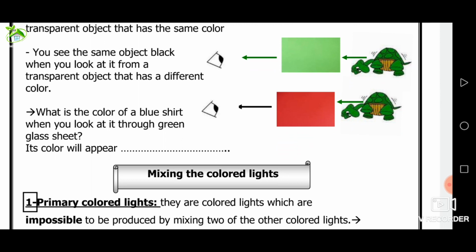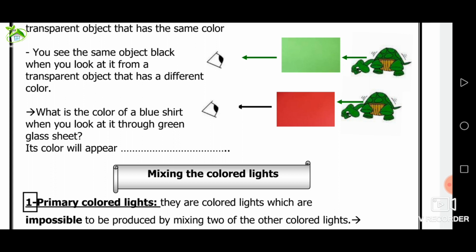What's the color of a blue shirt when you look at it through a green glass sheet? Its color will appear black. Okay. The opaque object is seen in its real color when you look at it through a transparent object that has the same color.